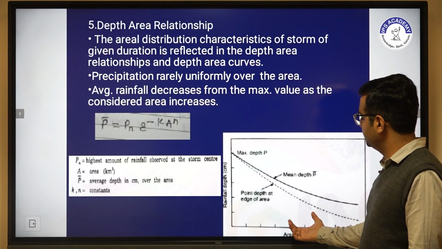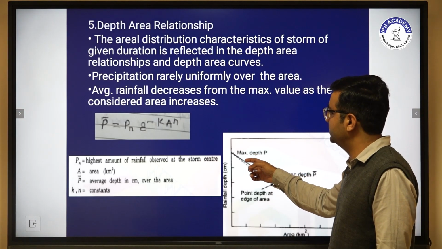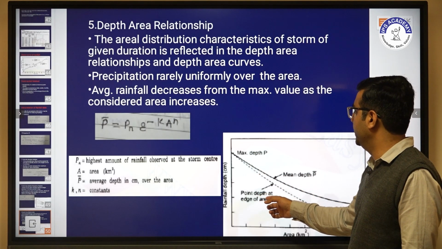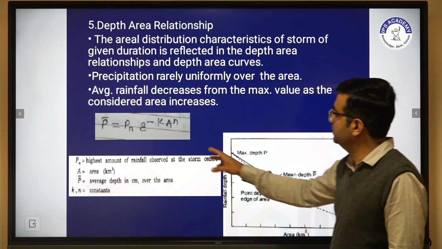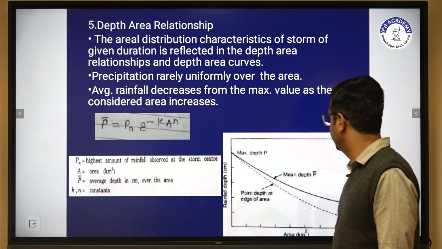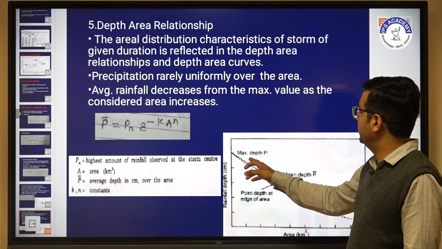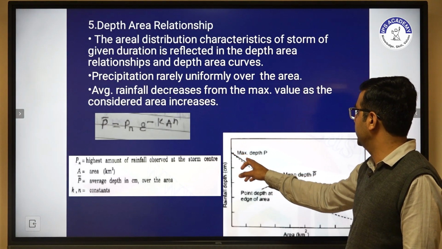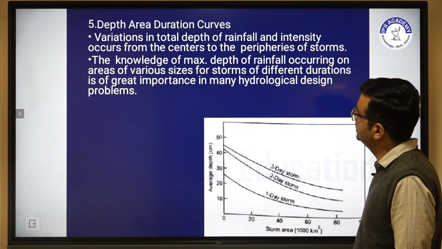With the help of this graph we determine the maximum depth P and P bar, and then the point depth at the edge of the area. From the figure we can clearly see that the average rainfall P bar decreases from the maximum value as the area considered increases. So this is the depth area relationship.